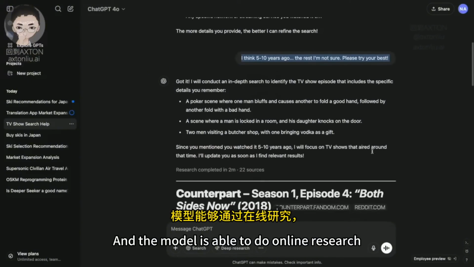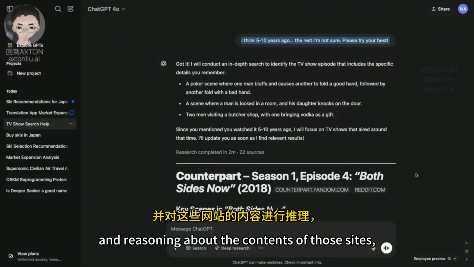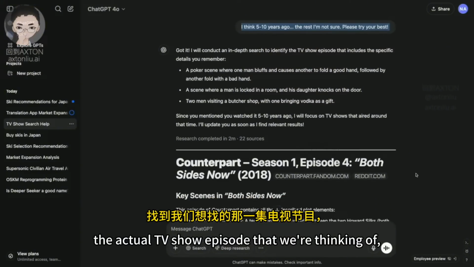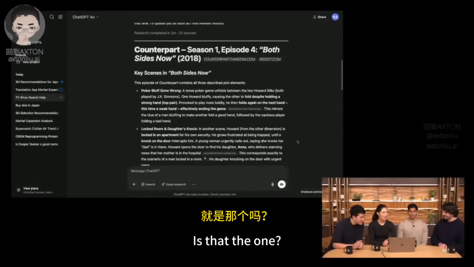And the model is able to do online research and figure out, through reading a bunch of different sites and reasoning about the contents of those sites, the actual TV show episode that we're thinking of, which is pretty cool. Was that the right answer? Was that the one? That is the TV show.